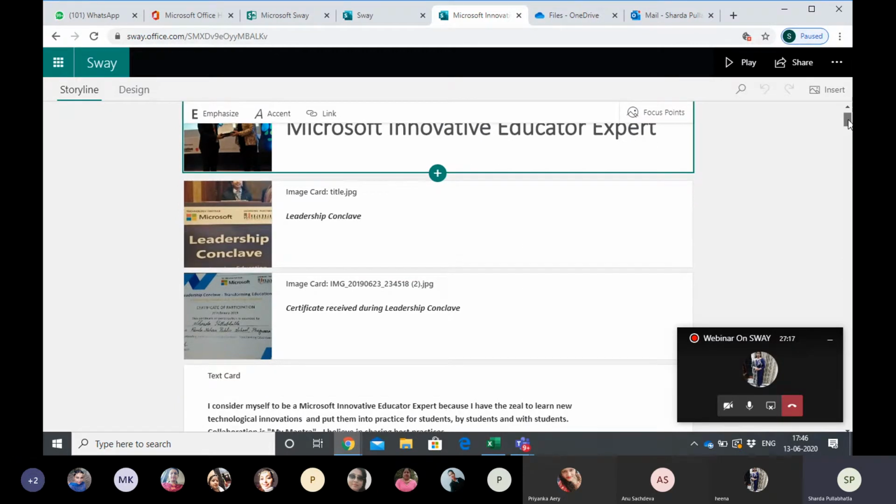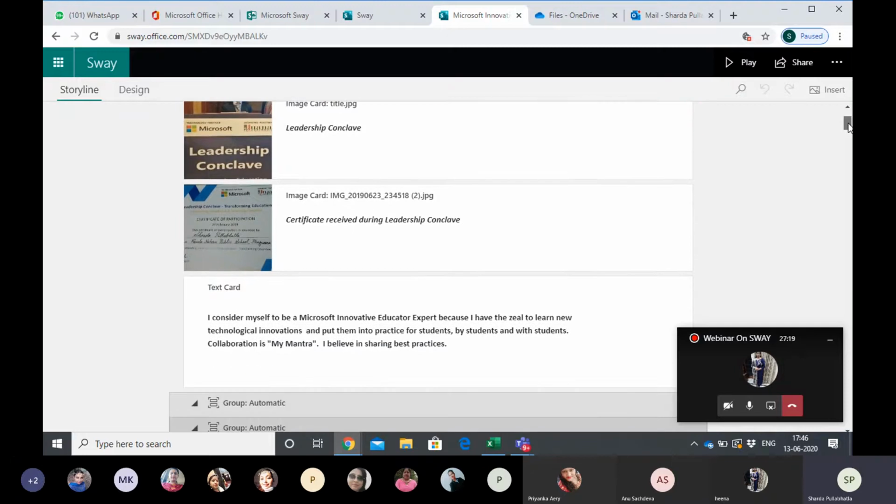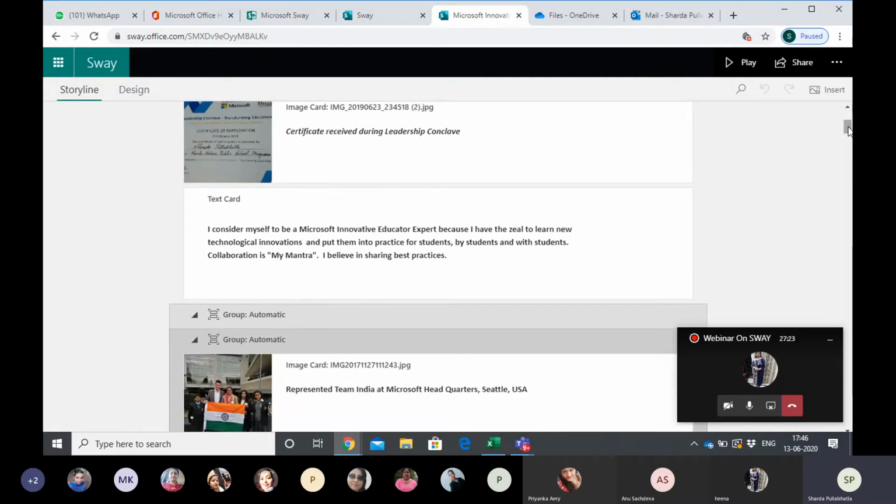So I pasted the picture and wrote something about it. Now the certificate I have here, certificate received during this event. Whenever you paste any image, this image card line will come, and wherever we have taken the image from would appear as the path here. So make sure you have a complete folder, something like MI nomination, keep a folder name like that, and you can save all your pictures there.